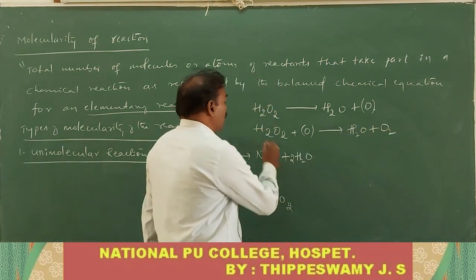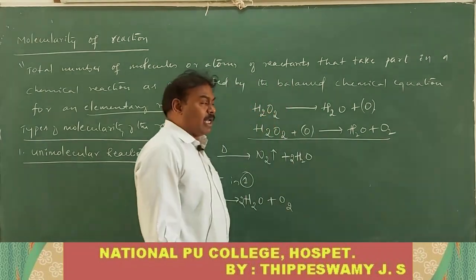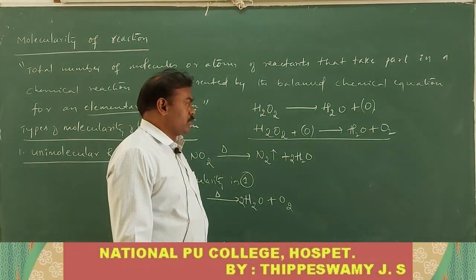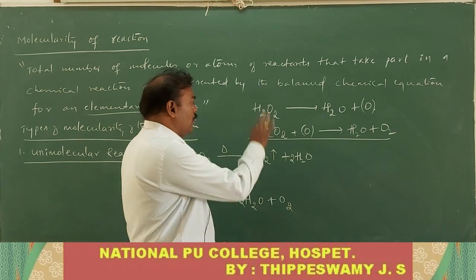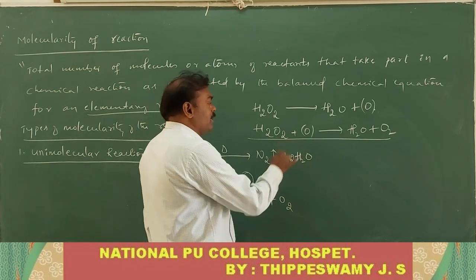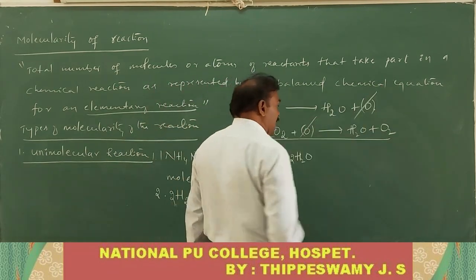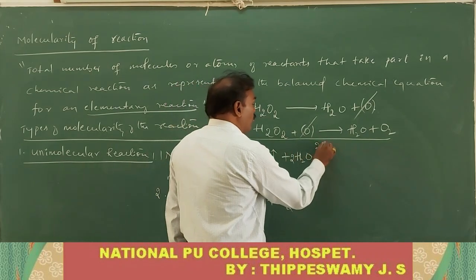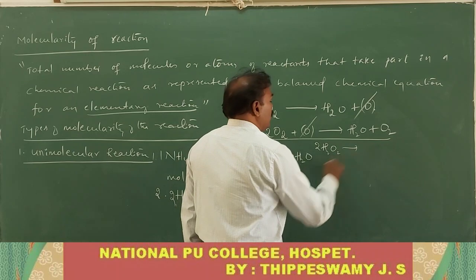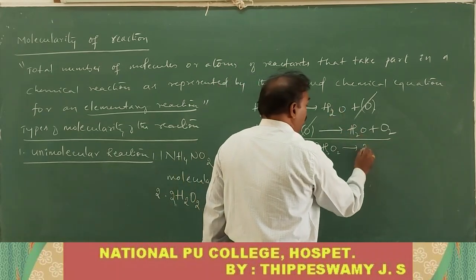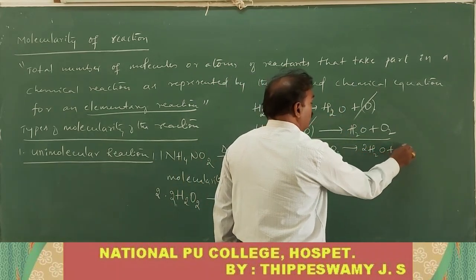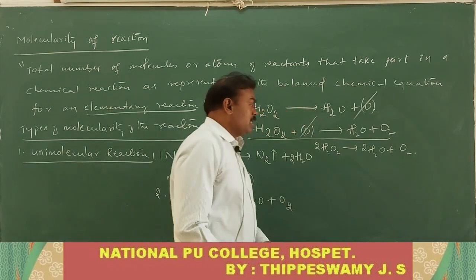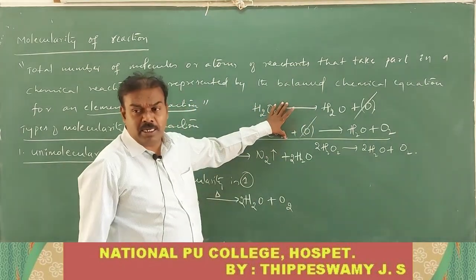Now if you want to write the overall equation, you just cancel this nascent oxygen and this nascent oxygen. Then what you are getting? 2 moles of H2O2 gives rise to 2 moles of H2O and 1 mole of O2. This is what is called one of the complex reactions.